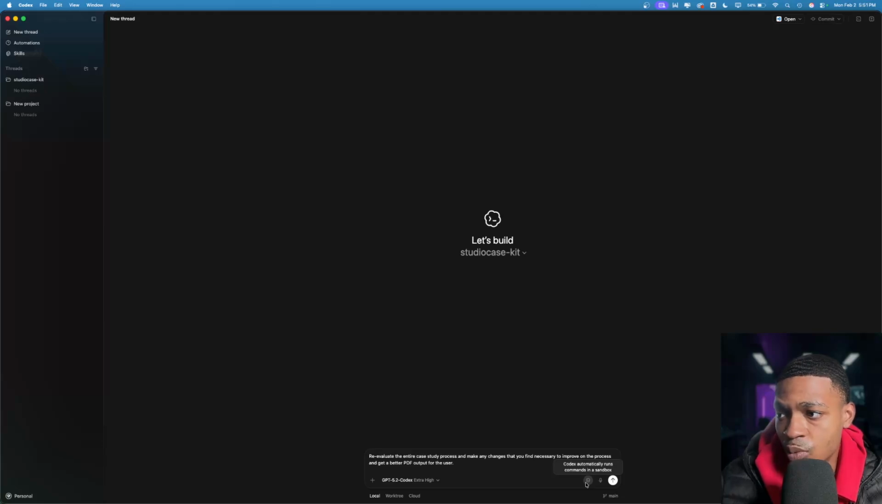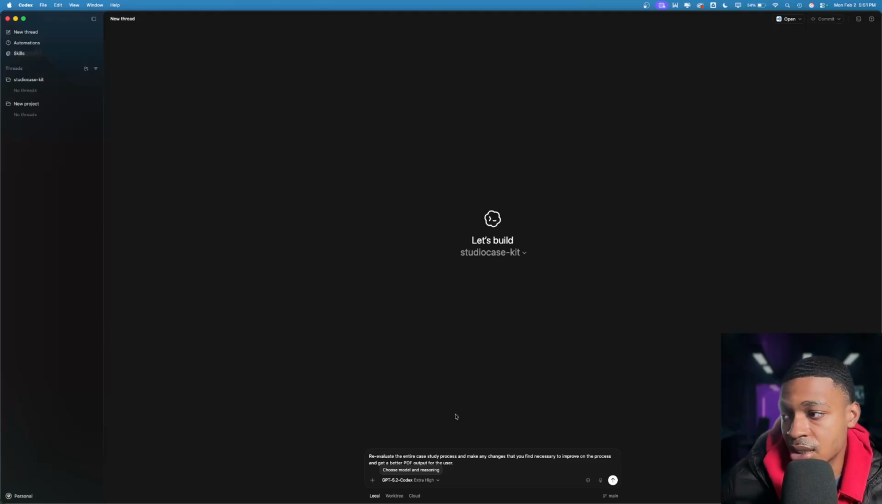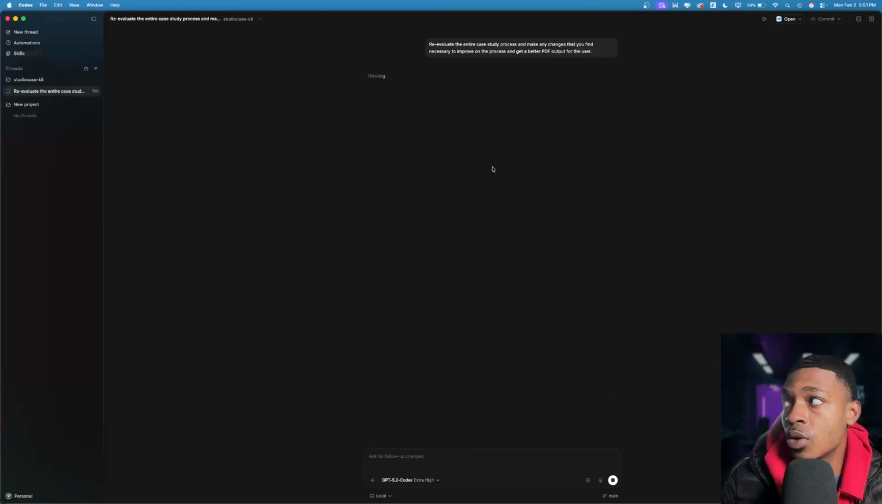Codex automatically runs commands in a sandbox. When Codex runs with full access, it can edit any file on your computer. So this is basically, you can give this full access to everything. We're just going to press go.